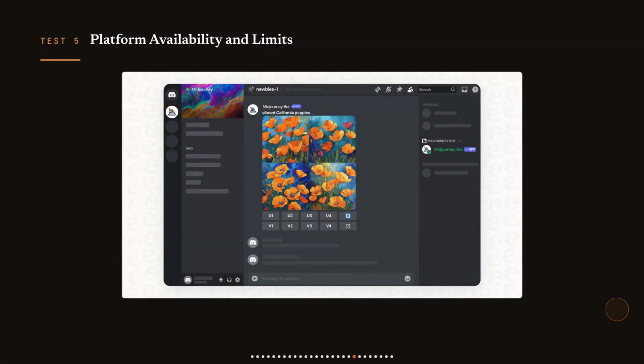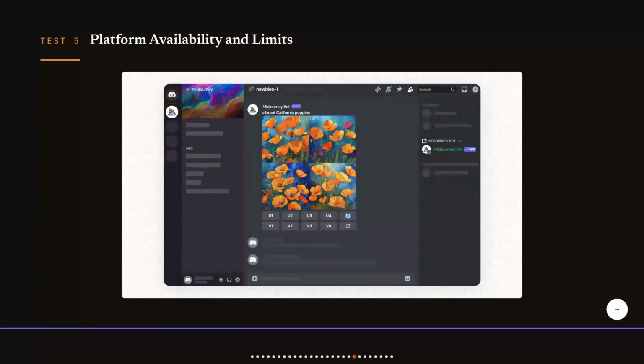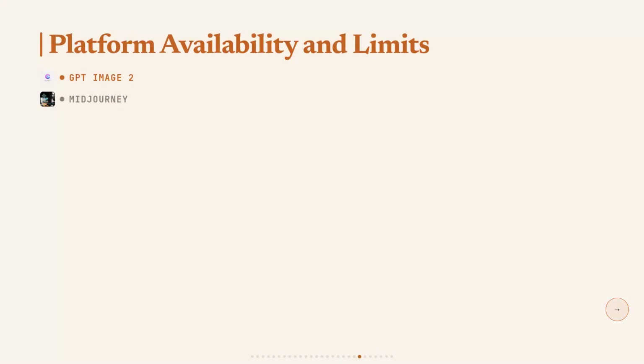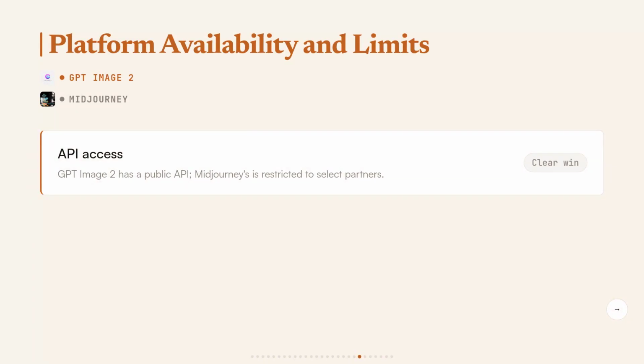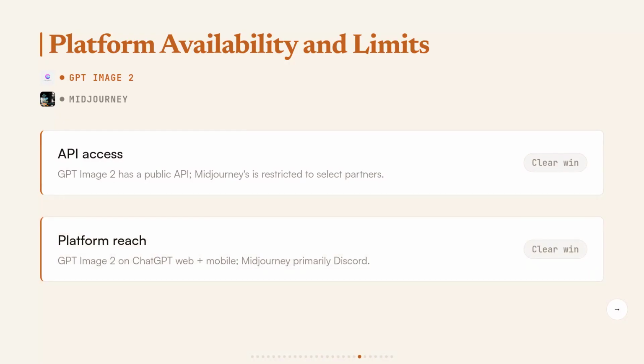Alright, Test 5 is platform availability, and this is the one that bites you hardest when you try to automate anything. Midjourney has no public API, you're on Discord, manually prompting, or waiting for an enterprise deal that's not publicly priced. If you want to pipe image generation into a workflow or a product, that wall stops you cold. GPT Image 2 has a public API available right now, plus ChatGPT Web and mobile on iOS and Android. Midjourney is Discord first, with a web app for subscribers and no dedicated mobile app. For enterprise API access to Midjourney, I couldn't find any public pricing; it's restricted to select partners only, which means most people simply can't get it.